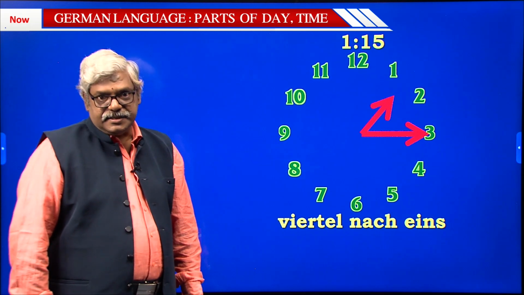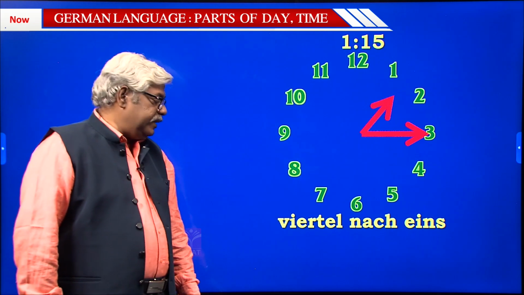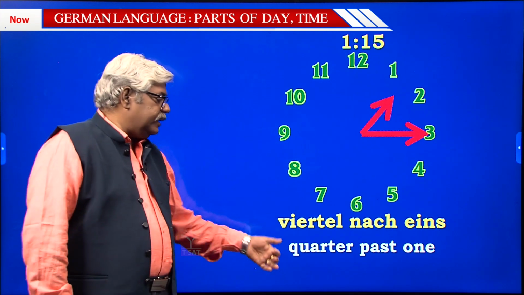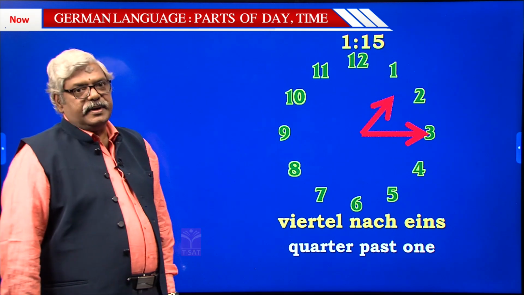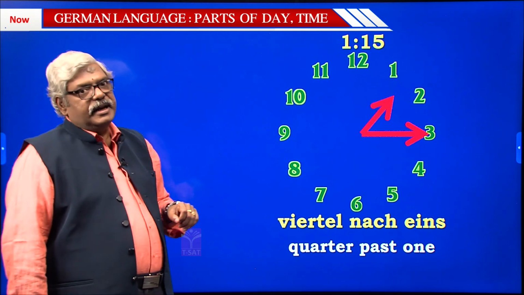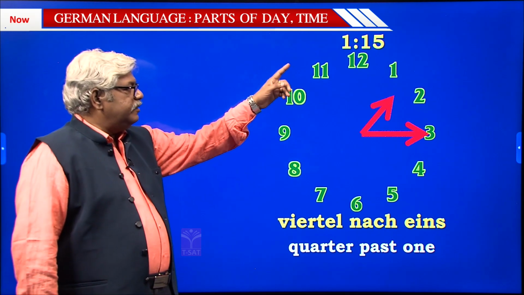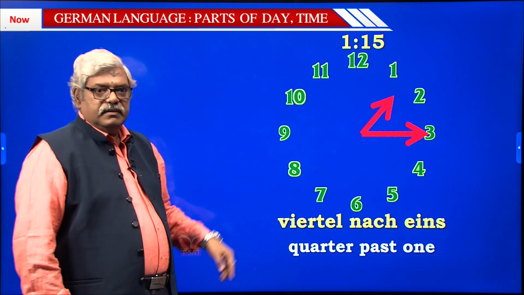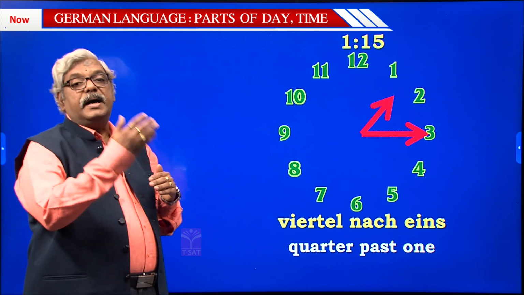Viertel nach 1. Viertel nach 1. What does Viertel mean? Viertel means quarter. So that's how Viertel nach 1, quarter past 1. So what was the meaning of nach, which you have seen previously? 5, 10, 15, up to 19 we said nach. That nach would mean past.